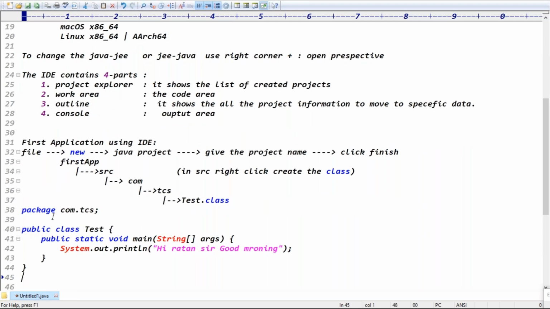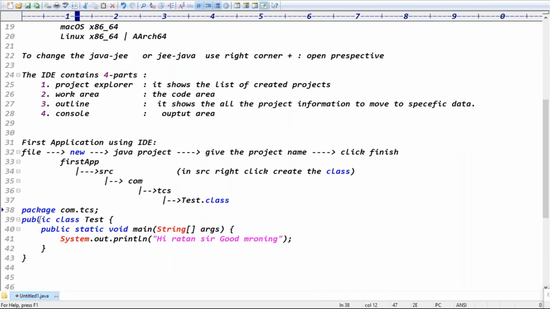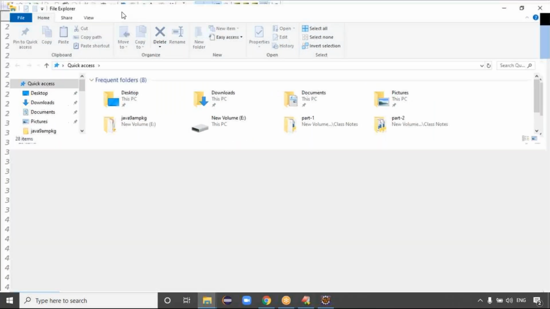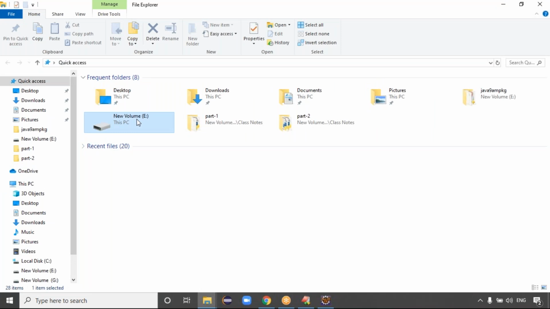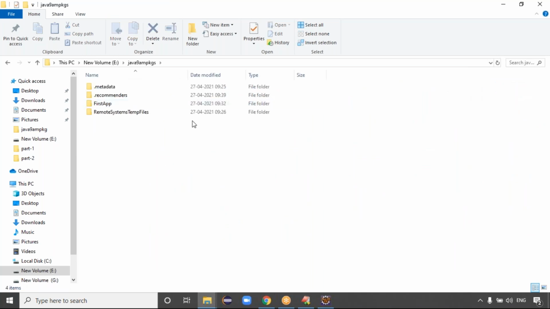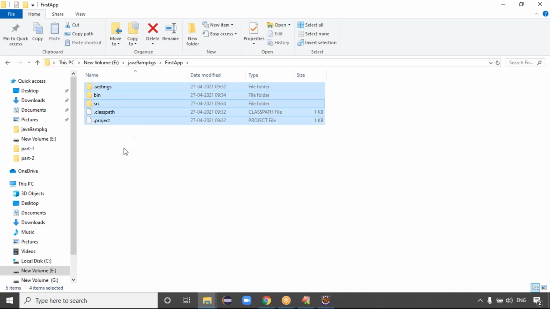Any questions, please? Yeah, guys, go and check the workspace area once. Where is the workspace, guys? I saved my application in local disk E, right? See, guys, here the Java 9am packages. Here I created only first app. This is my application name, guys. Open this first app. You will get the settings folder, bin folder, src folder. For us, these folders are not all important. Only bin and src are important. SRC means it contains the source code, guys. Guys, how many folders will you get?